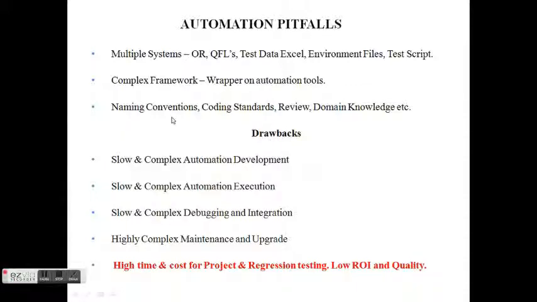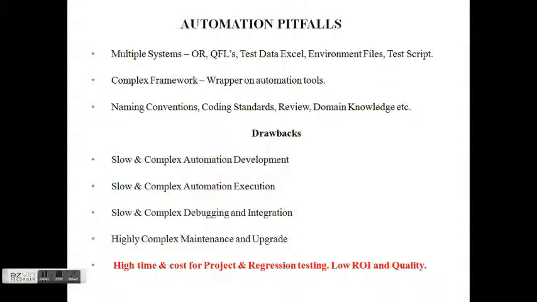And then again, the project manager would want that the naming conventions and coding standards are maintained and that the review of different automation scripts is done, peer review is done in the team, and domain knowledge is also a factor because if you don't know the workflow, you may end up wasting a lot of time figuring out the test case or talking to manual testers also. So these are some factors which make automation testing development slow and complex.